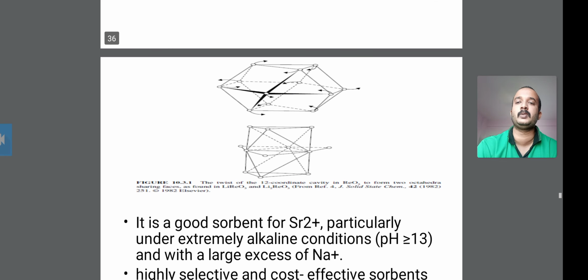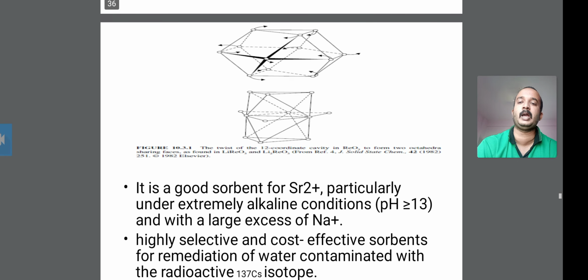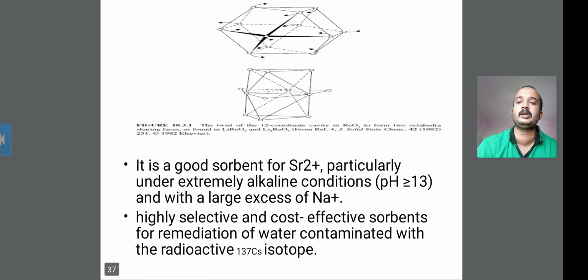So this is also a point of the soft chemistry route of the ion exchange reaction. And this diagram shows a twist of the 12-coordinated cavity in rhenium trioxide.